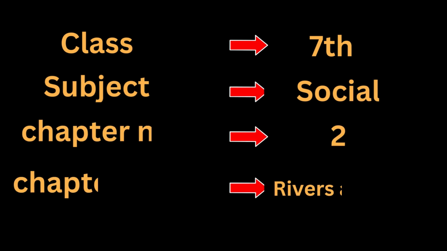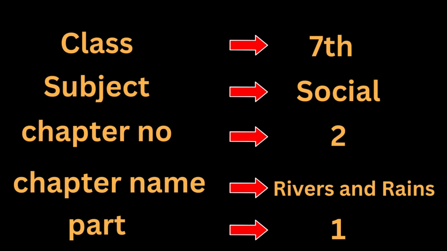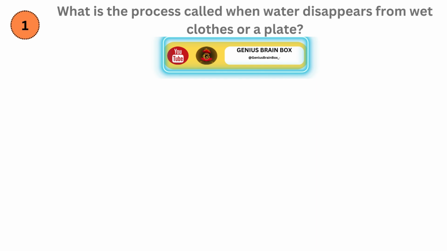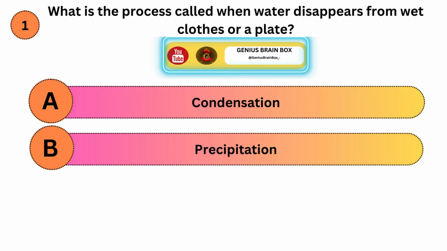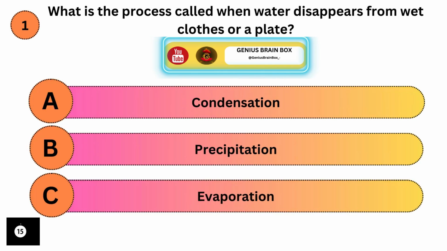Class 7th, Subject Social. Chapter number 2. Chapter name: Rivers and Rains. What is the process called when water disappears from wet clothes or a plate? Option A, condensation. Option B, precipitation. Option C, evaporation.